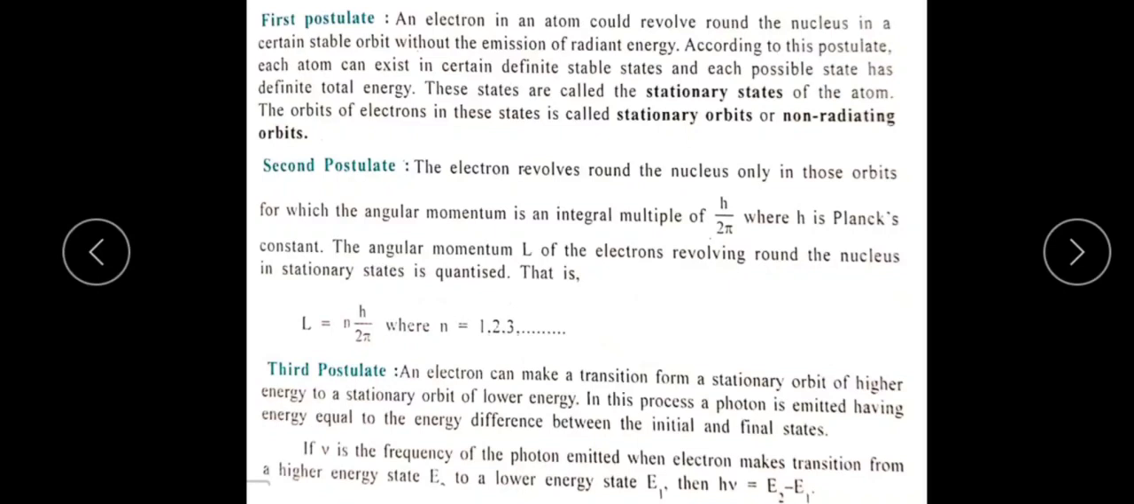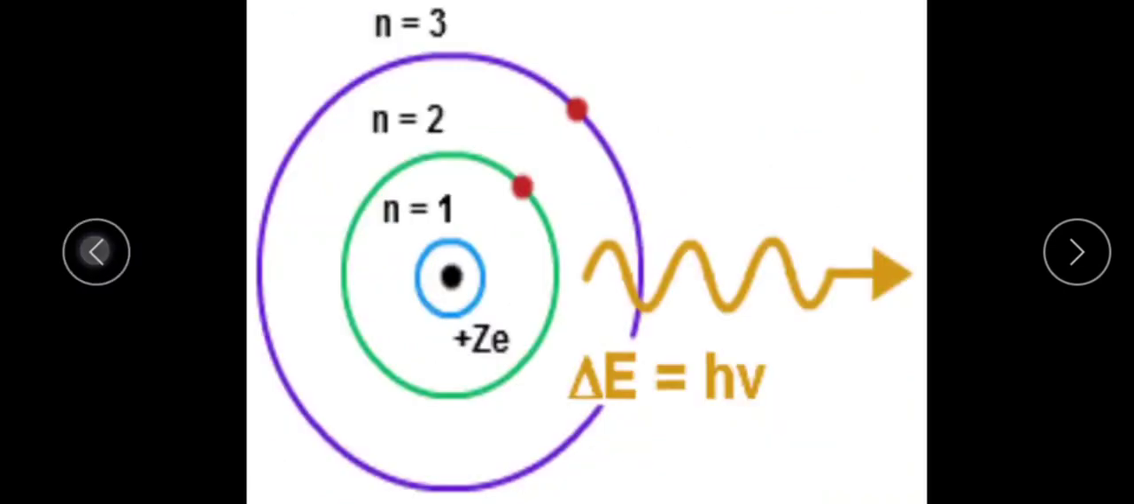So it is about the second postulate here. The electron is revolving around the nucleus in particular orbits. The angular momentum of this revolving electron, represented by capital L, is equal to an integral multiple of h by 2 pi.